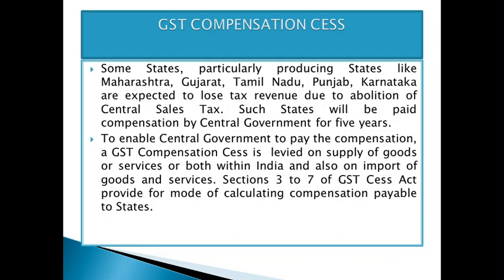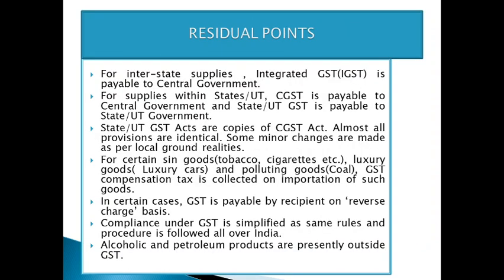Such states will be paid compensation by the central government for a period of 5 years. To enable the central government to pay the compensation, a GST compensation cess has been levied on the supply of goods or services or both within India and also on the import of goods and services. Under the GST Cess Act, Sections 3 to 7 provide for the mode of calculating the compensation payable to the states.